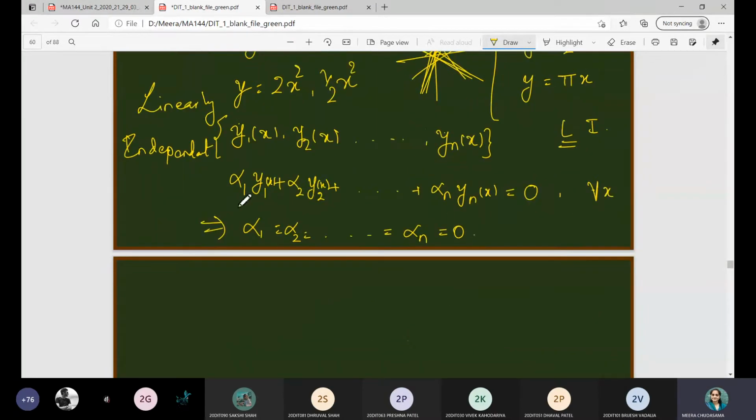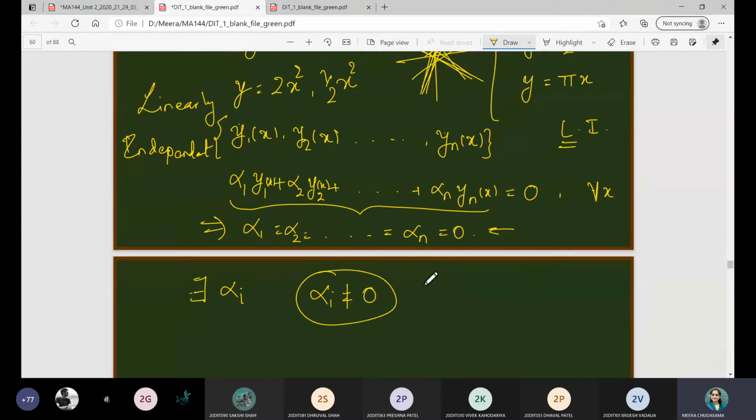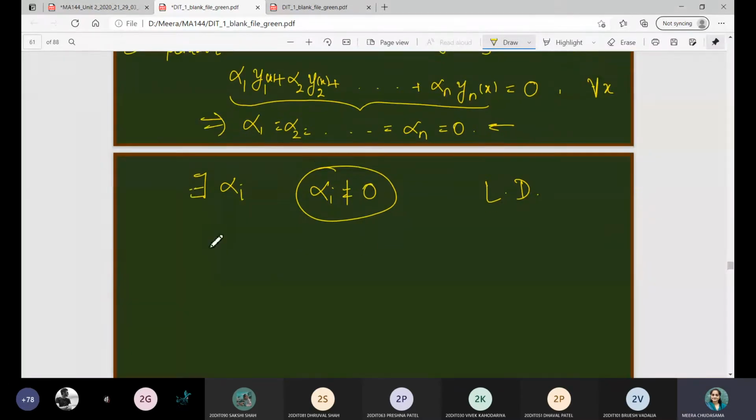And if you have this combination to be 0 and there exists some alpha i such that alpha i is not equal to 0, independent के लिए क्या चाहिए, ये सारे जो constant quantities हैं वो हमें 0 चाहिए. And if there exists for some i alpha i not equal to 0 such that this combination is 0, so we will call y1, y2 up to yn linearly dependent, that is L.D. in short, right? तो हर बार ये for example, let us talk about ये y1 y2 yn अभी solution हैं,